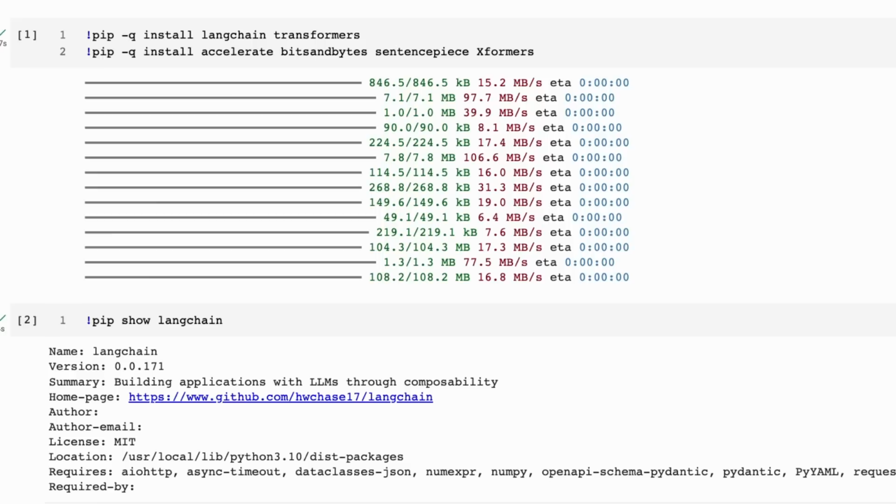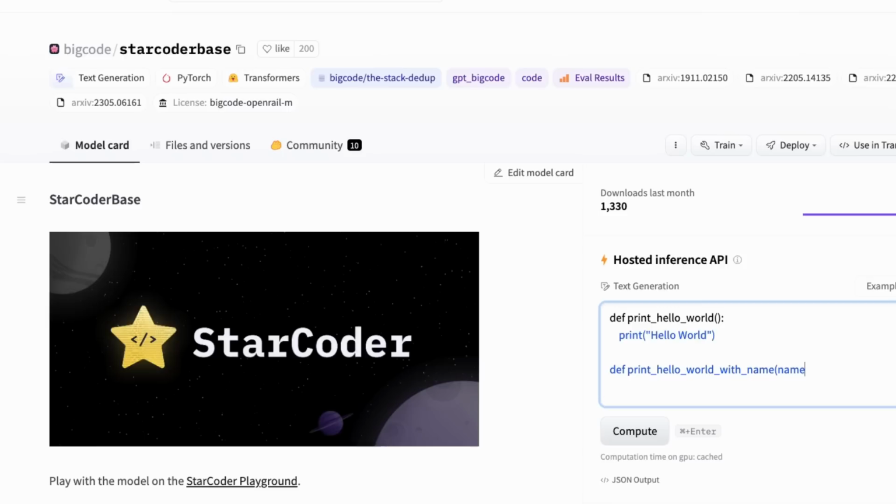Okay, in this notebook, we're going to look at, can we reproduce the reasoning from the Hugging Face spaces? But more than that, can we actually perhaps improve on it? Can we get it to work with LangChain in here? So like I said, it was a little bit vague as to what model they're using. I've tried out a few different models. In the end, I'm going with this StarCoder base model.